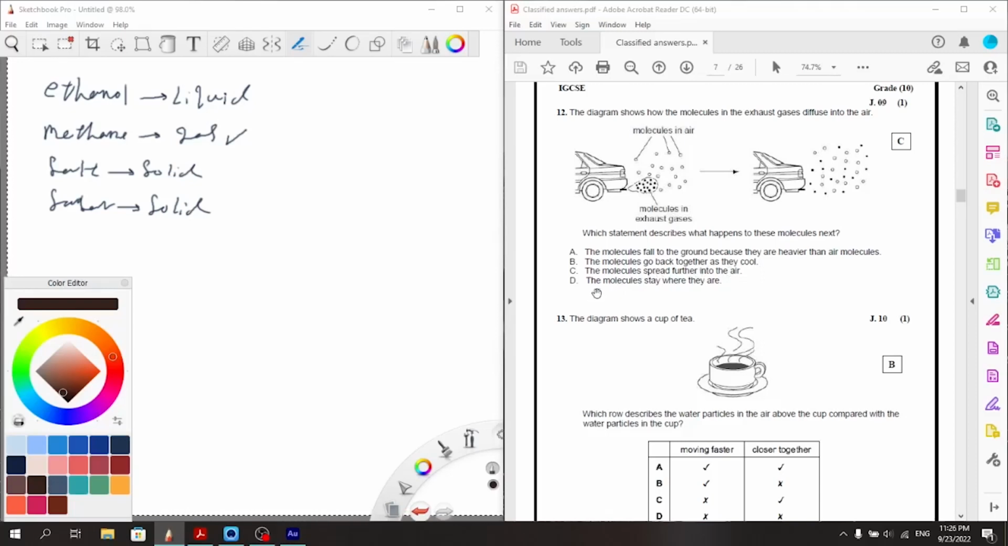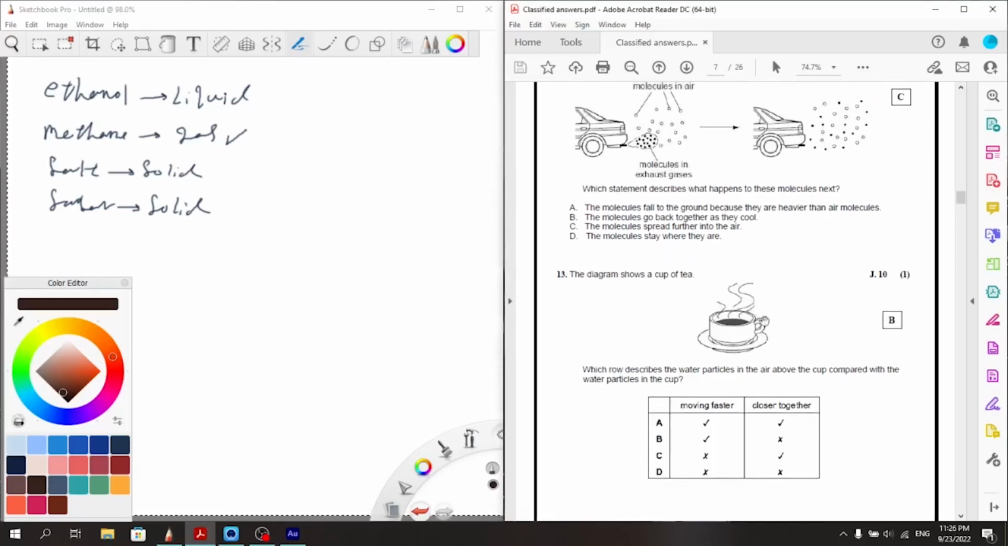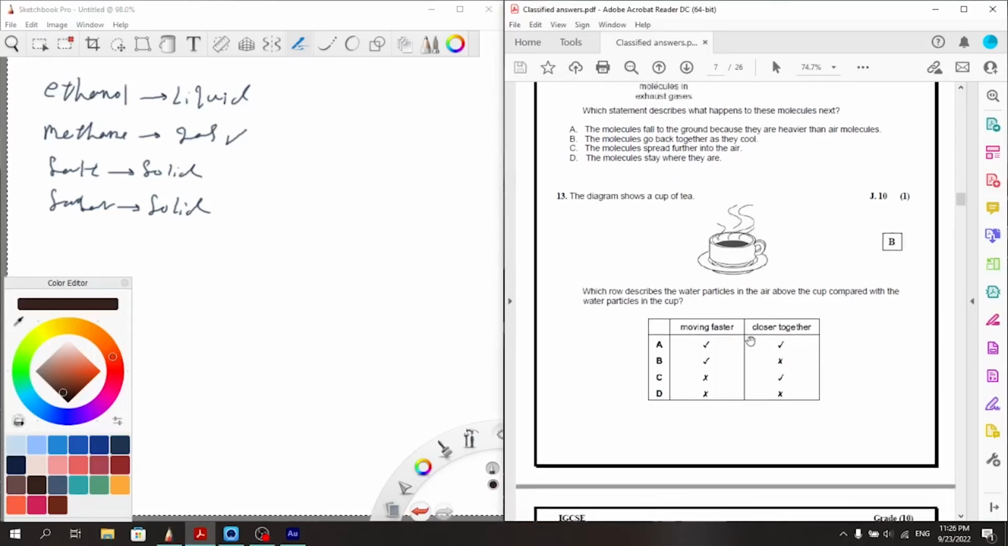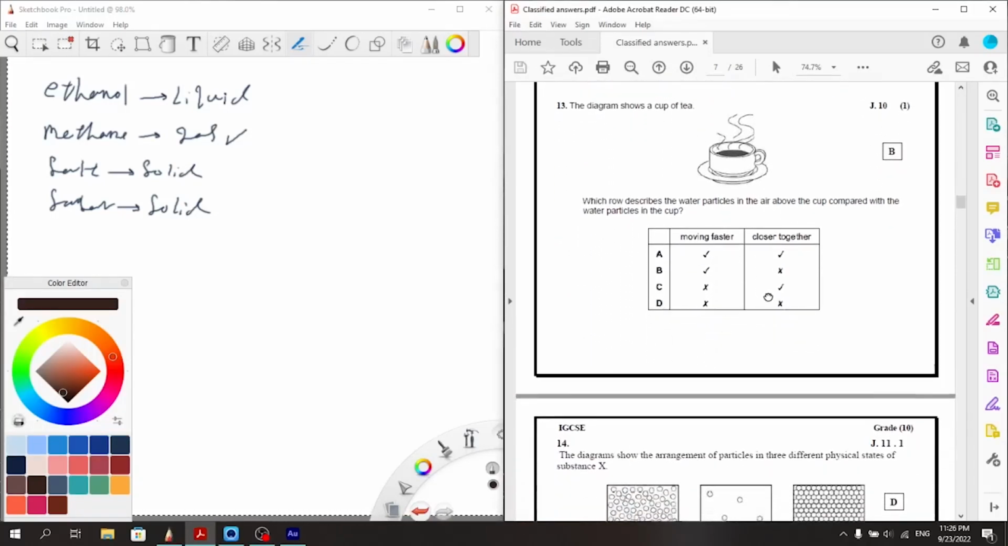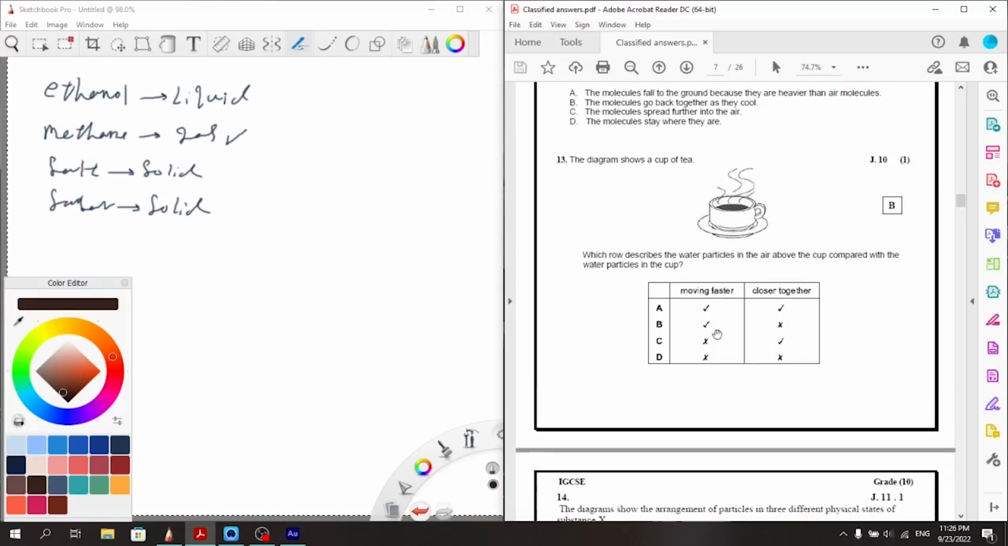And just let's check D. The molecules stay where they are? Nope. Gases never ever stay where they are. They just keep moving and diffusing all the time. Okay, so the answer is C.